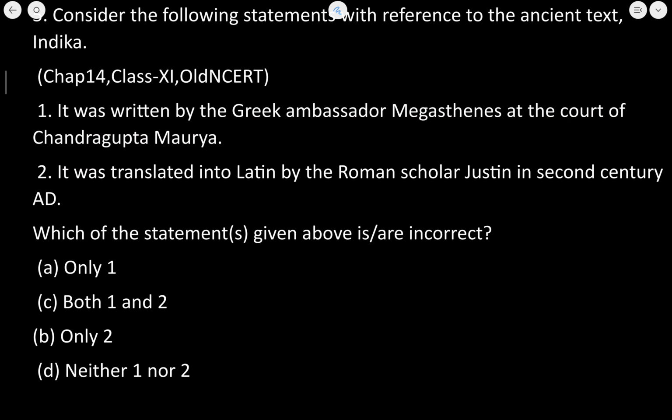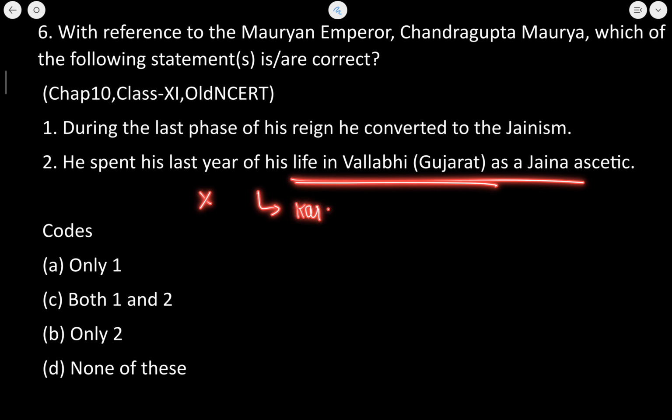Let's now come to the next question, that is, with reference to the Mauryan Emperor Chandragupta Maurya, which of the following statements is correct? During the last phase of his reign, he converted to Jainism. So this is an absolutely correct fact that he converted to Jainism during the last phase of his life. Next is, he spent the last years of his life in Vallabhi, Gujarat as a Jaina ascetic. Now this is incorrect. He was not in Vallabhi, but he spent the last days of his life in Karnataka, not Gujarat.